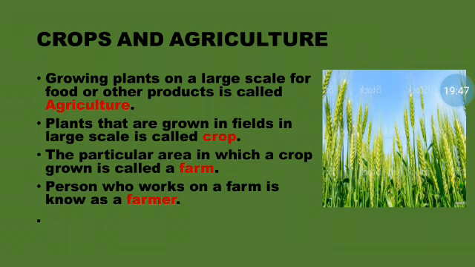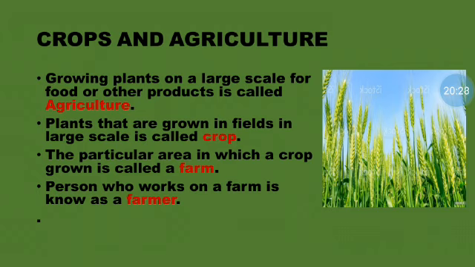Okay, and then we have crops. So children, once you enter into any farm field, what will we find? We can find the full field with wheat or rice or anything like that, or any pulses being grown over there, isn't it? We cannot find varieties of plants in one field or one plot. Okay, we will grow only one crop in one field. Plants that are grown in a field on a large scale are called crops.